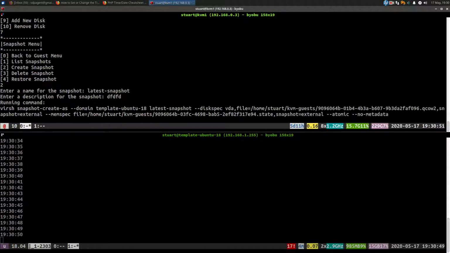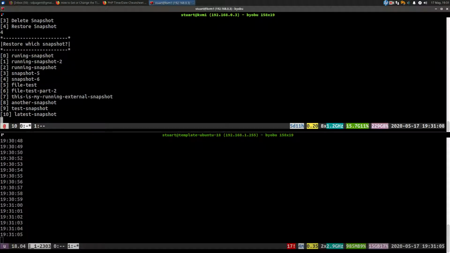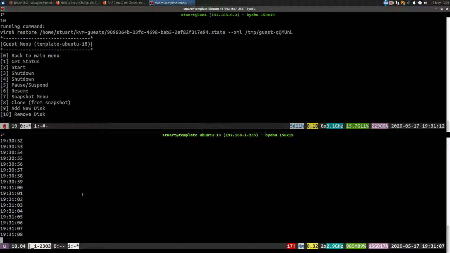So that's doing its thing. You'll see this is temporarily paused, and then it continues. But you notice that was more than 2 seconds, but the clock has diverged, right? So that will be a thing. But then if I do restore snapshot, I do 10, latest snapshot, and then, oh yeah.